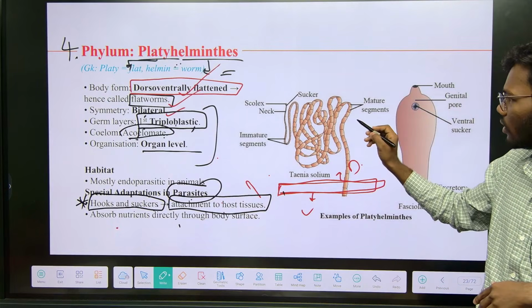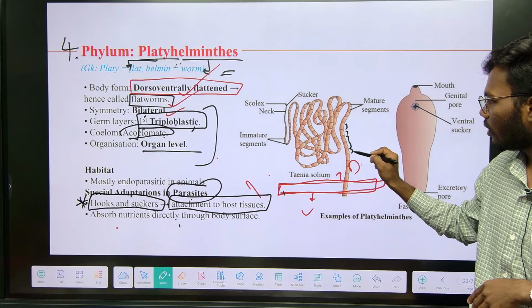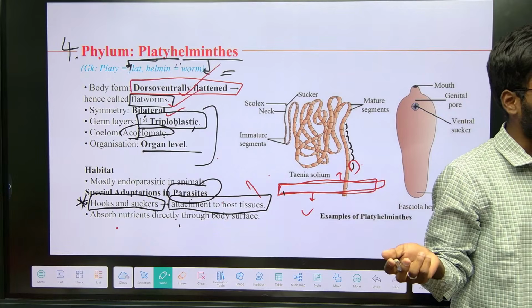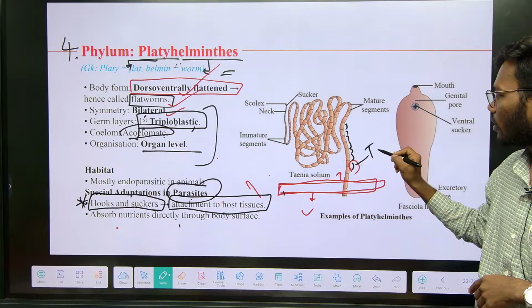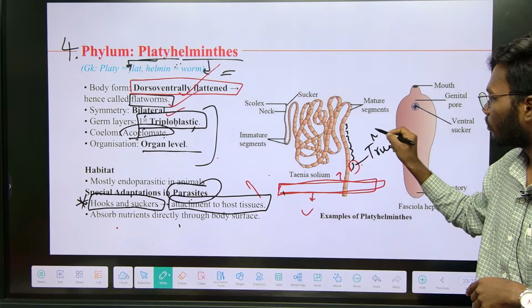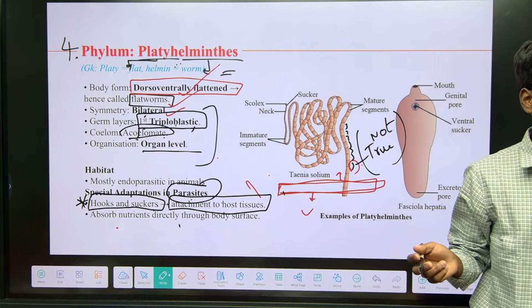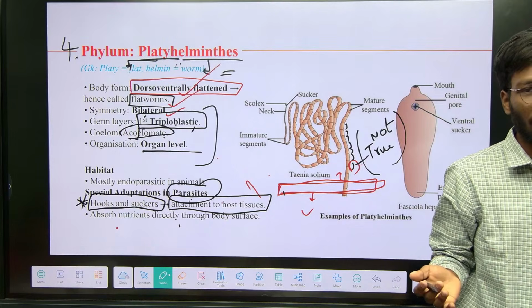You see, there is one thing, these are also segments, right? But I explained only metameric segments and normal segments, but you see these are not true segments. So that's why these are called what? Not true means pseudo segmentation.